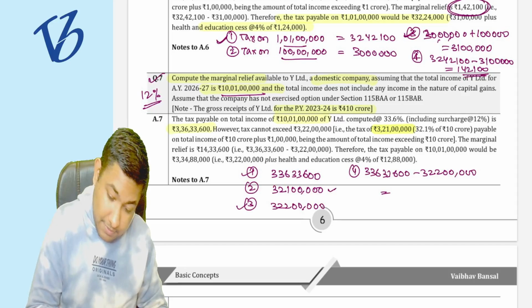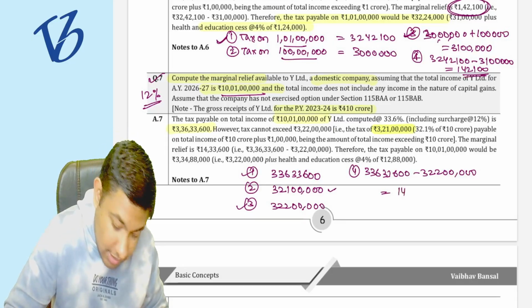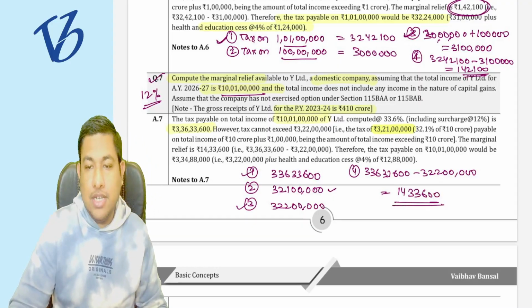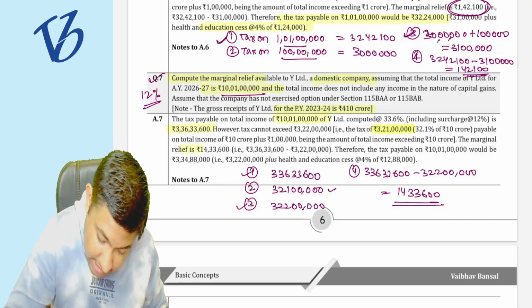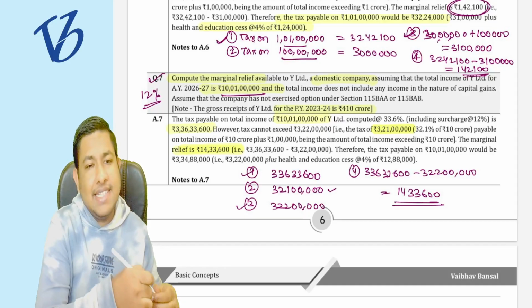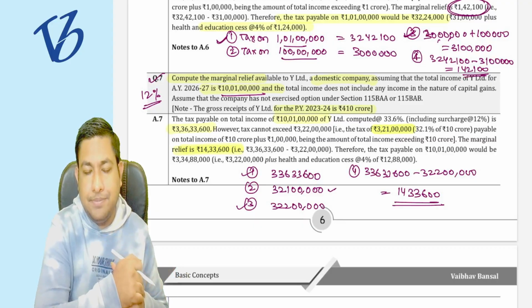It is going to be marginal relief of 14,33,600. Whether I got the answer? Yes. The marginal relief is going to be 14,33,600. Correct? As easy as that. Tell me that. It is going to be easy.